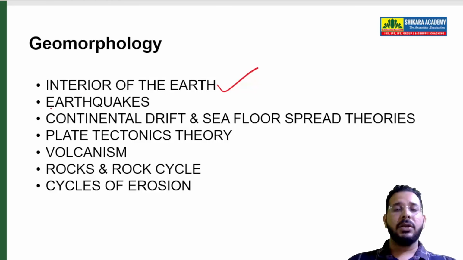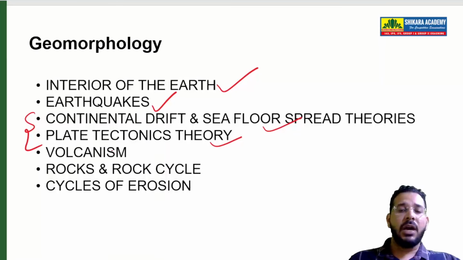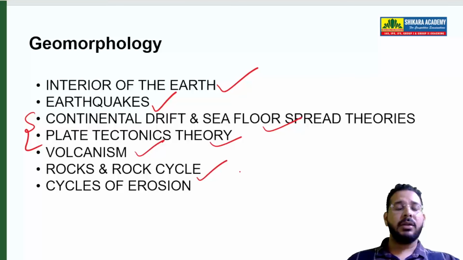Then to understand the interior of the earth, one of the best sources is earthquake waves. So you study earthquakes, the shadow zones. Then we study continental drift and seafloor spreading theories, plate tectonic theories. These theories will say how these landforms, continents and oceans have formed over time. Then we study volcanoes, volcanism, rock cycle, where we have different types of rock. We have sedimentary rock, metamorphic rock, igneous rocks, and how one rock becomes another rock over time.